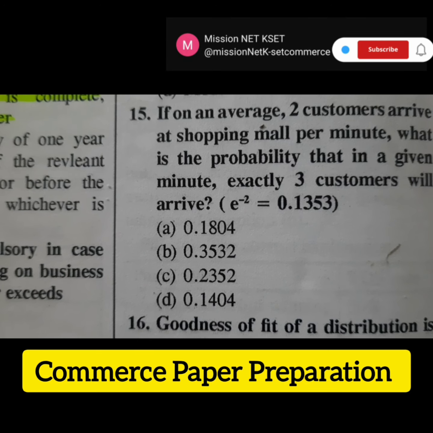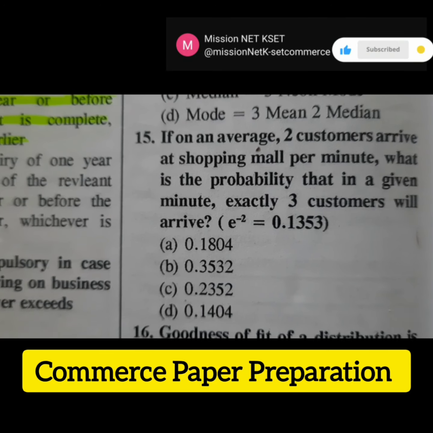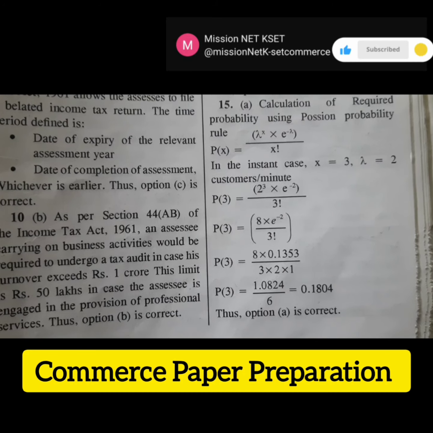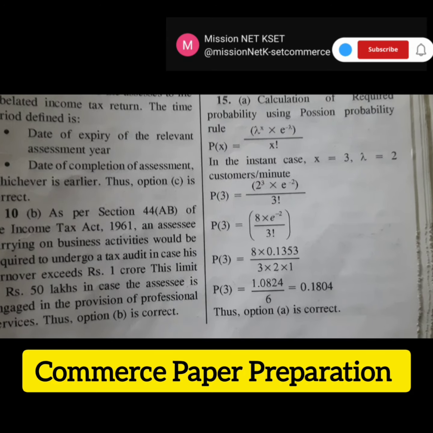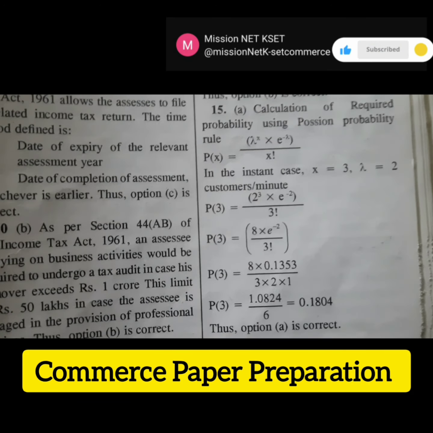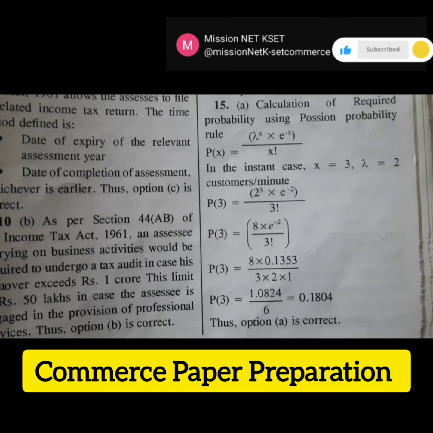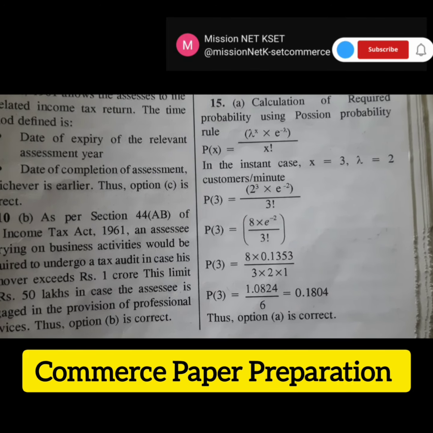Here the formula is given. The right answer for this question is option A. The detailed solution for the given problem is here: we are required to use probability using the Poisson probability rule.